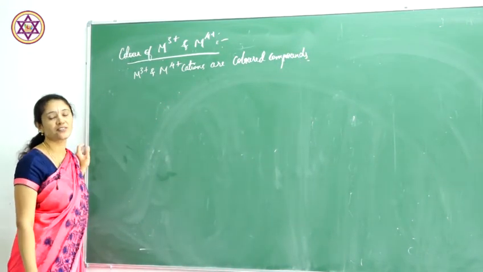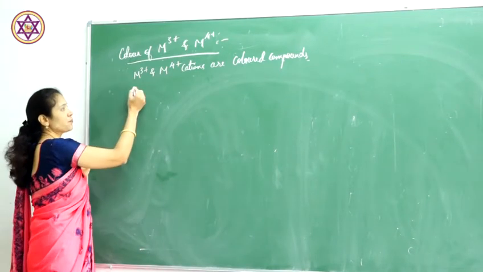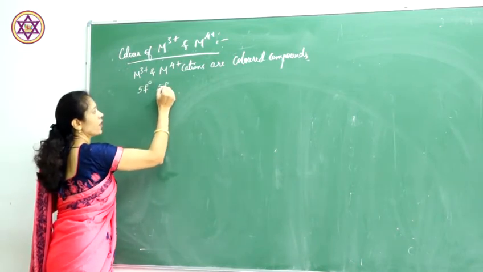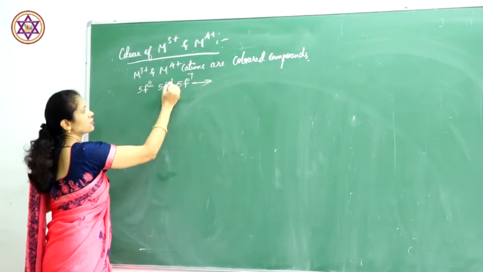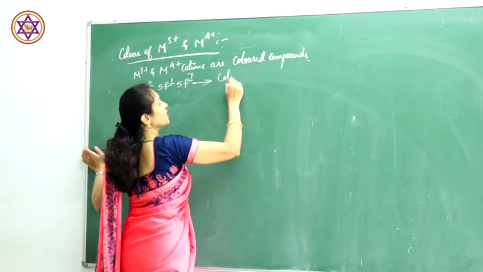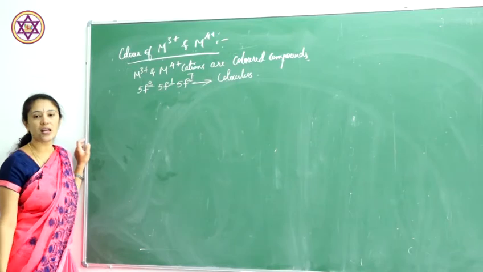But if the 5f subshell has 5f0, 5f1 or 5f7, that is if the filling of electrons is 0, 1 and 7 in the f subshell, they are colorless. Other than that, the others are colored compounds.